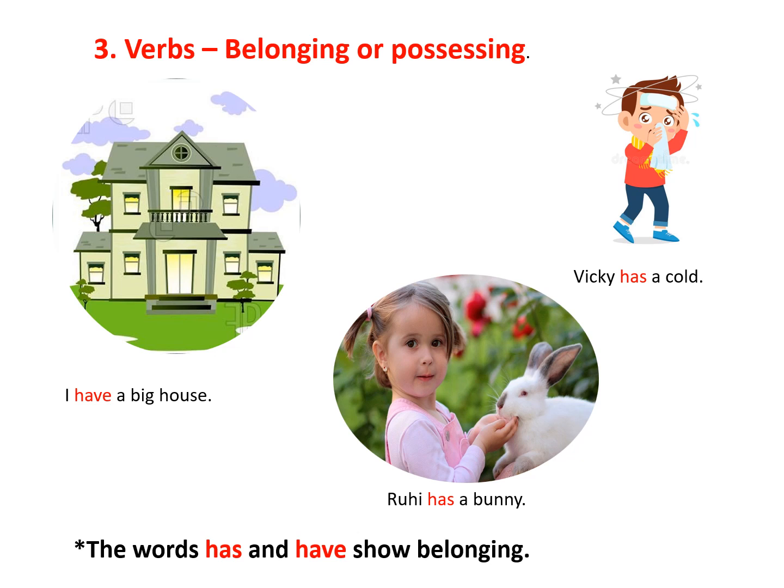Then Ruhi has a bunny. The word has tells us that Ruhi is the owner of the bunny. She possesses that bunny. She has that bunny with her. Then Vicky has a cold. So the word has over here tells us that Vicky is suffering from cold.